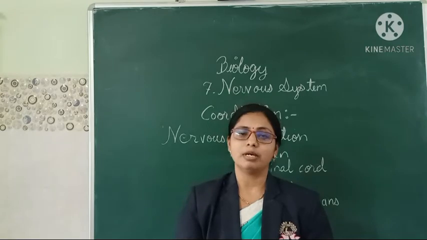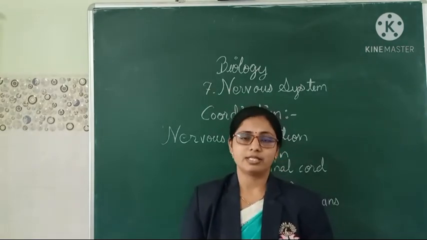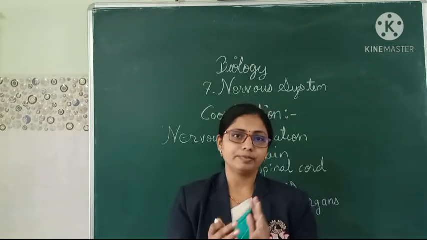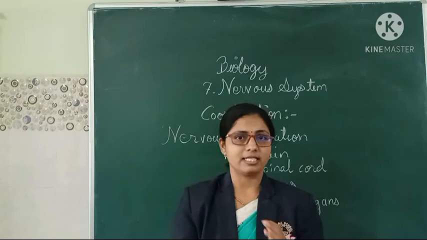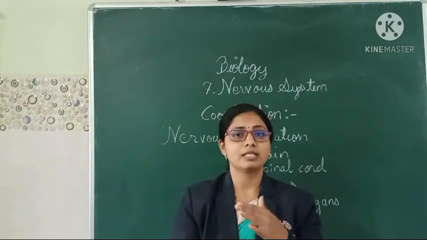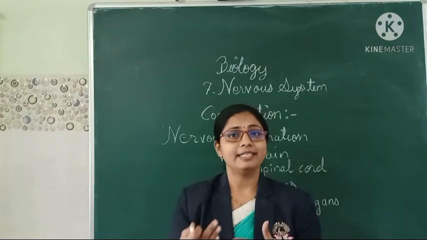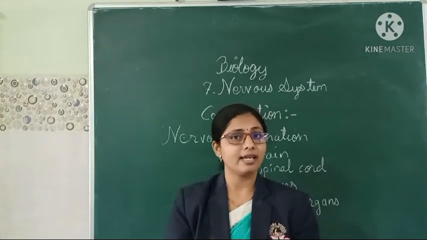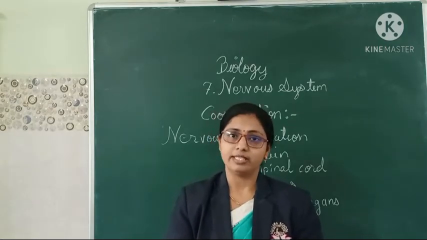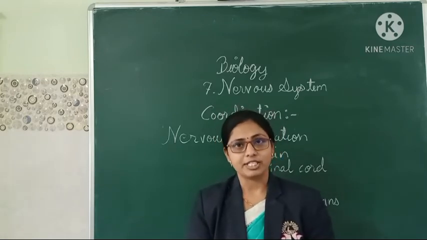So this is one example of our nervous system, which is related to nervous coordination. The body parts, as I told you, eyes, brain, shoulder, arms, fingers, are all interrelated to each other, giving messages to each one, and then we fulfill the hunger. So this is known as nervous coordination.